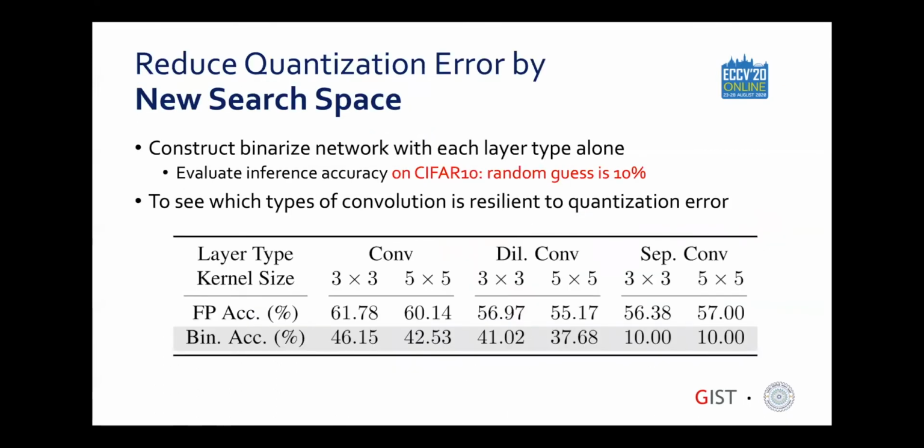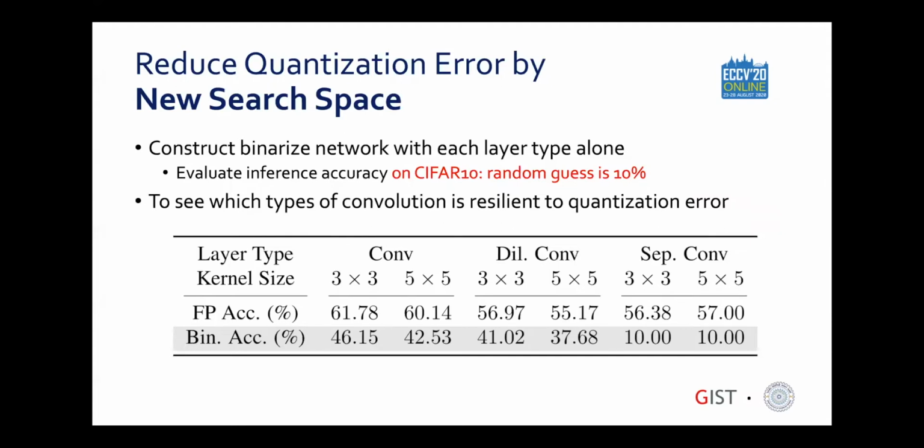We first reduce the quantization error by defining a binary search space with already binarized layers, as opposed to binarizing architectures searched in the floating point domain. In the process, we reevaluated common convolution layers that are used in floating point NAS.